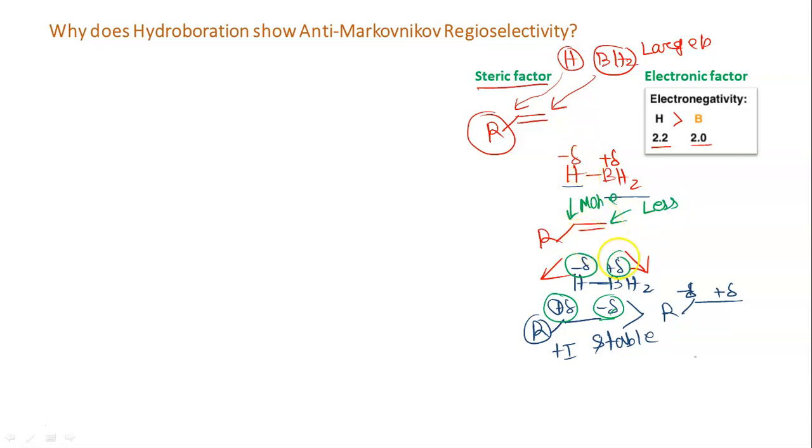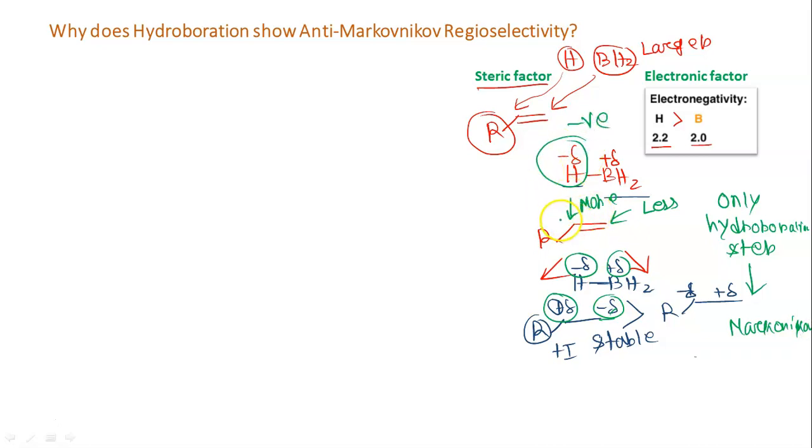So if you consider only the hydroboration step, then actually it is Markovnikov, isn't it? Why? Because the H, that is the negative part of the reagent, is adding to that carbon which contains a lesser number of hydrogen, that is more substituted. So it is actually Markovnikov if you consider only the first step, that is hydroboration.